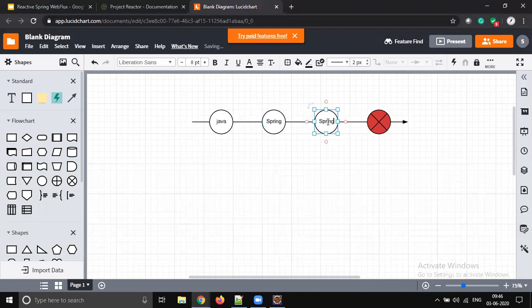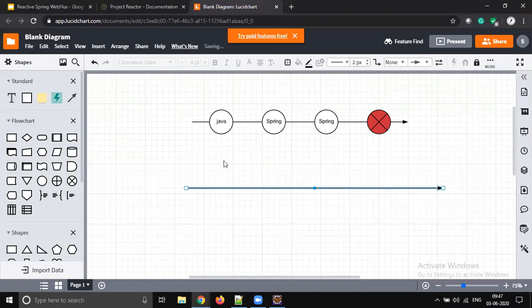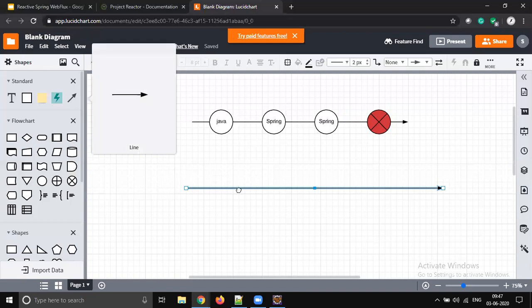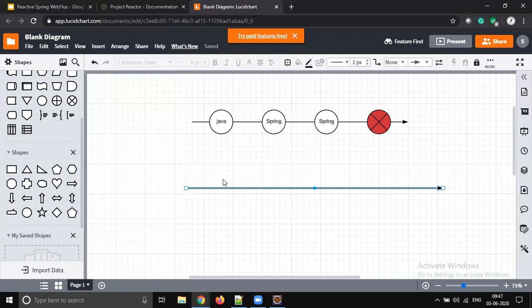So this is our publisher. First arrow. We will get another line, which is a subscriber. So here is the subscriber, and the subscriber is going to subscribe through this. The subscriber is going to subscribe to the publisher. First of all, he has to do the subscription. Until you subscribe, nothing can be done.